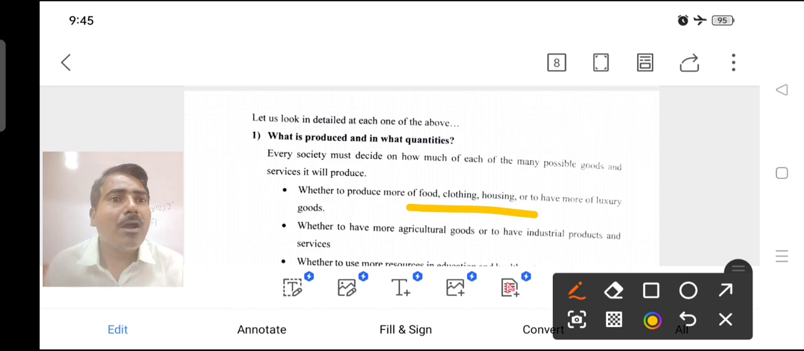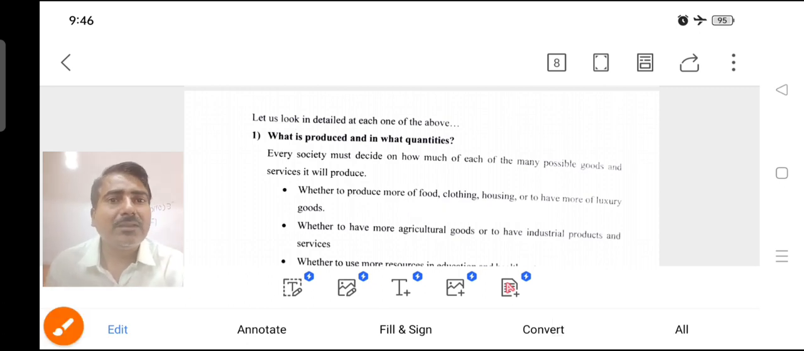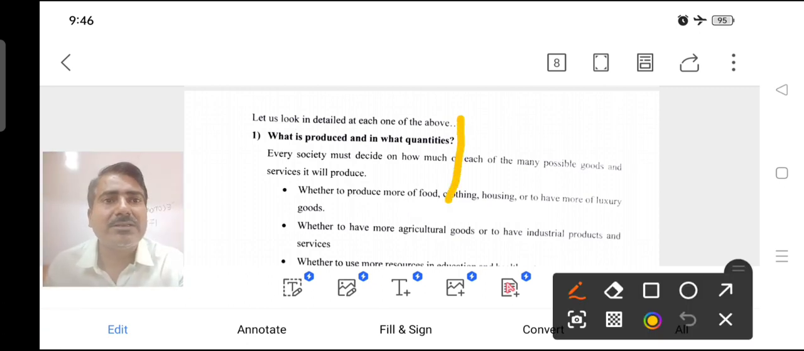Then, whether to have more luxury goods. Luxury goods also have to be produced. So that question arises in every society or every economy. Next one, dear students, next question.